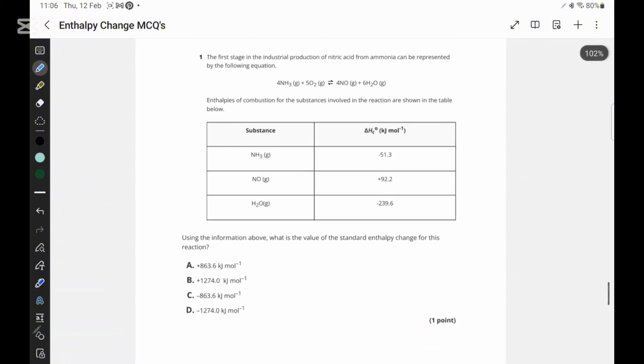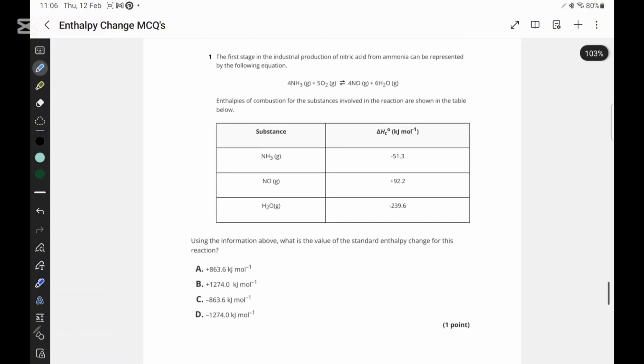So in this question, they are saying the first stage in the industrial production of nitric acid from ammonia can be represented by the following equation. They have given us the equation, and now they have given me the values of enthalpy of combustions only.